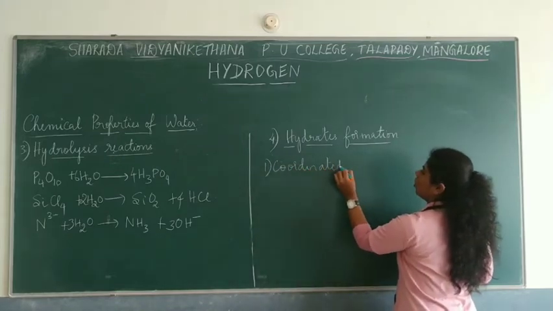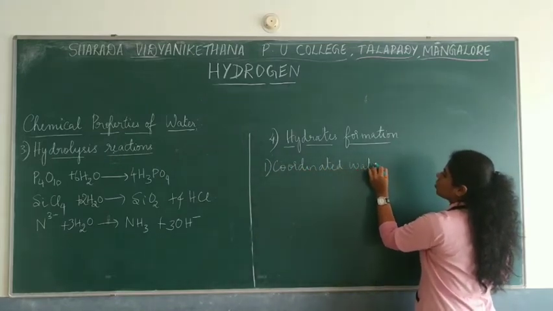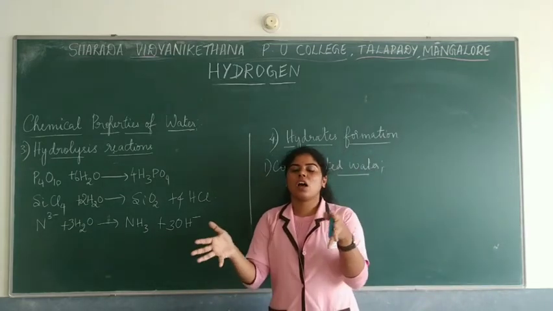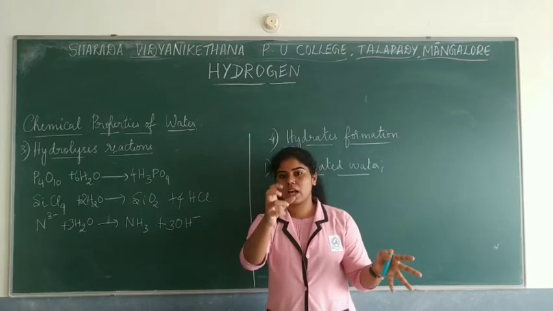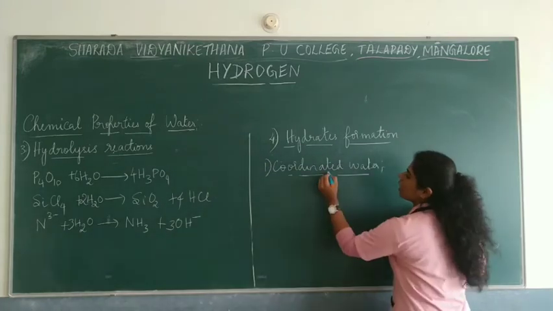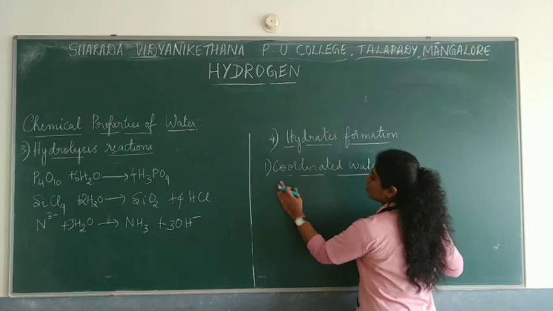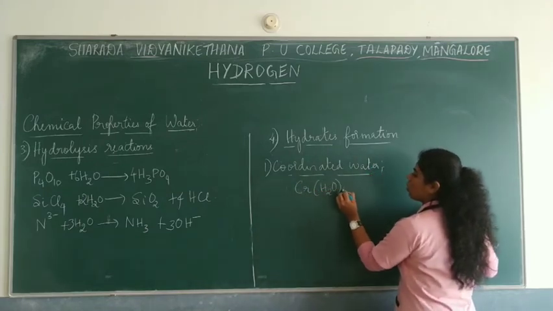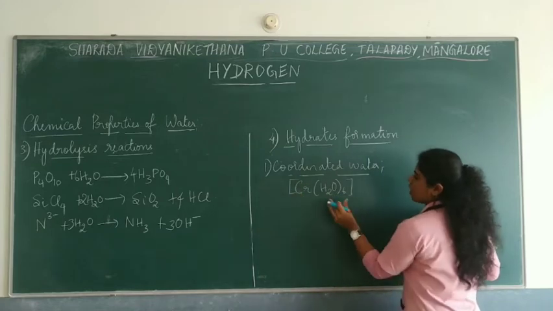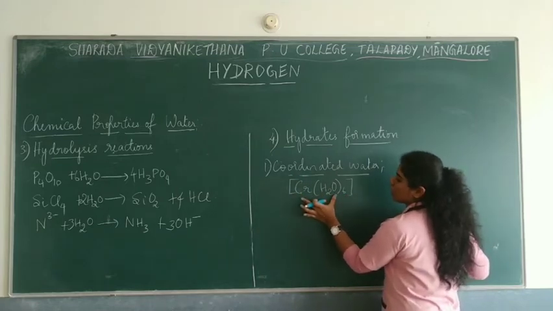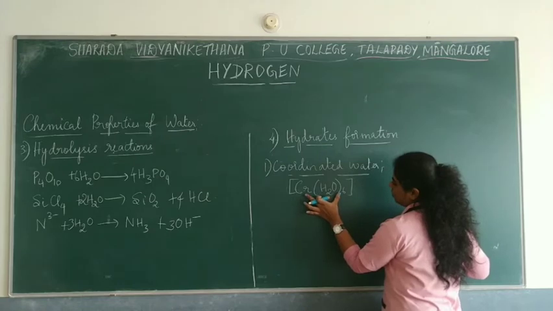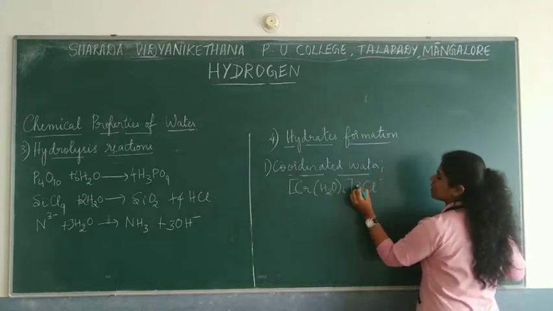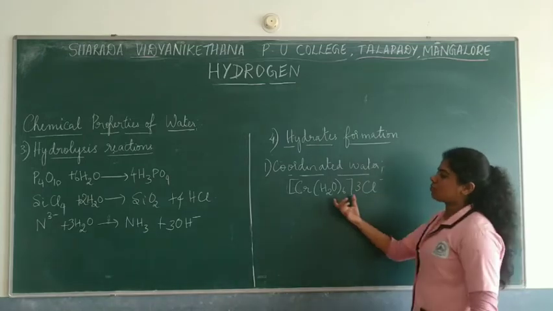Coordinated water. Here, I'm just giving you some idea of how it can form these water molecules which are bonded to this hydrated metal salt. For example, if you take chromium with water molecules, there are 6 of them. These are in one particular orientation, whereas the other ones, that is 3Cl minus, will be outside this particular orientation.